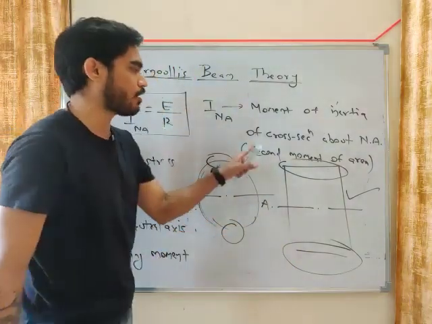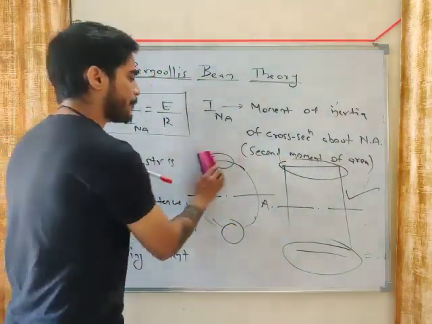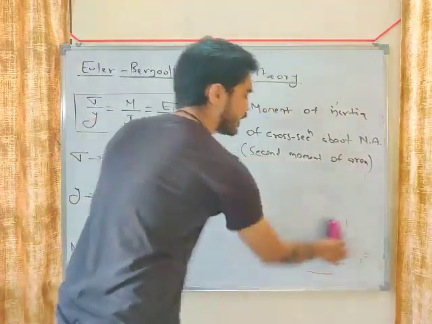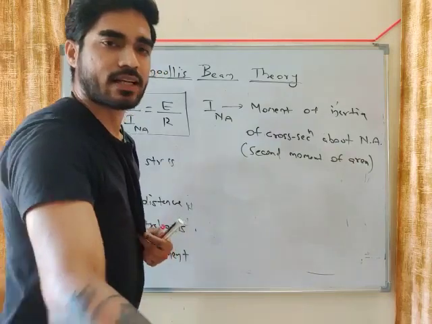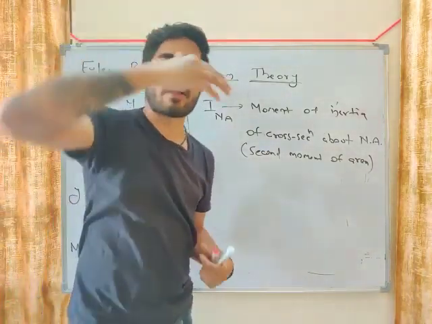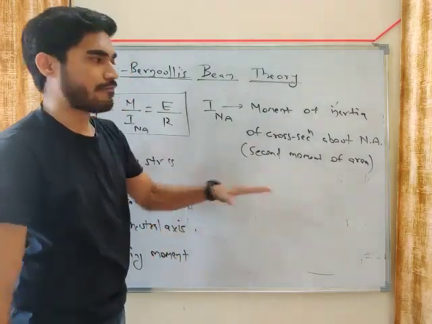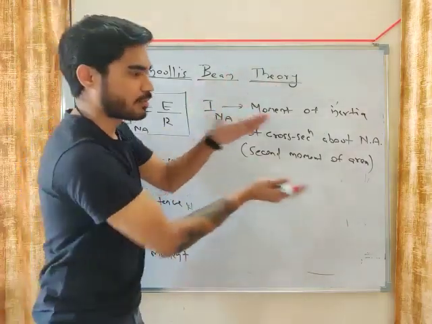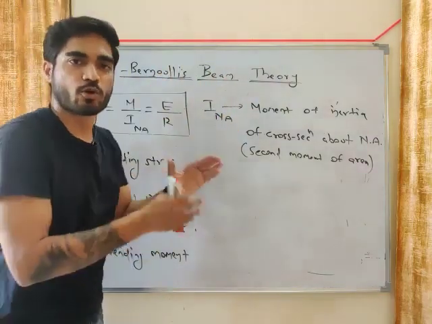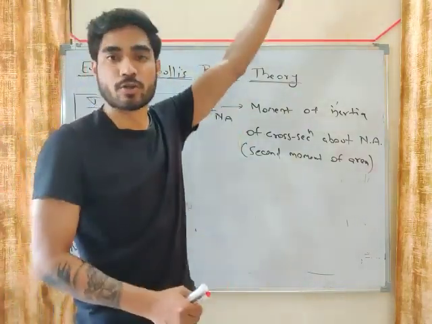So what is moment of inertia? Second moment of area, area into distance square. And why do we need it? Because the stresses will be less near the neutral axis and more away from the neutral axis, so you need more material away from the neutral axis.